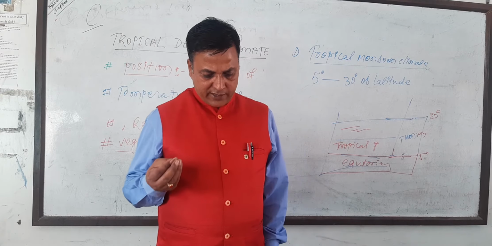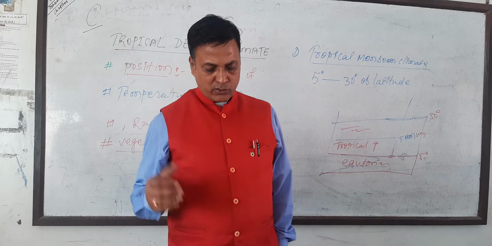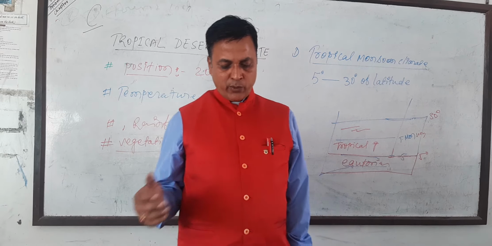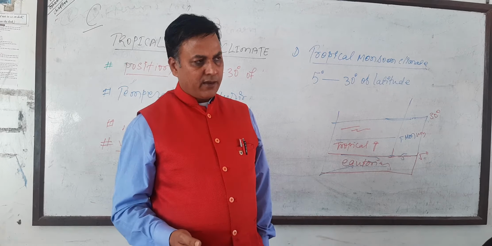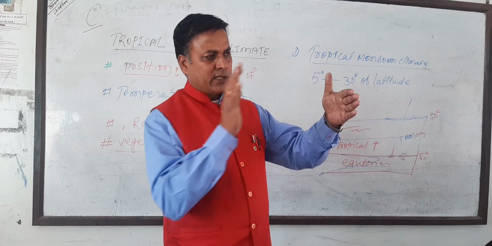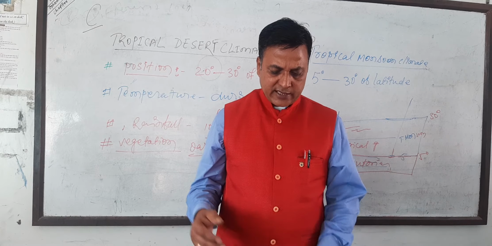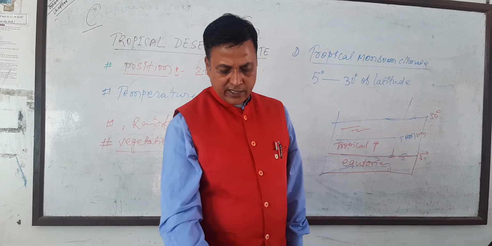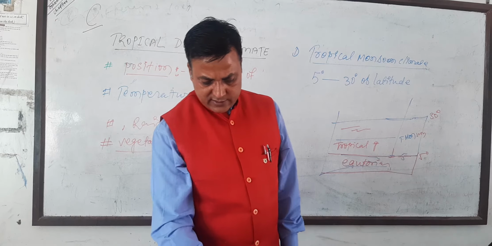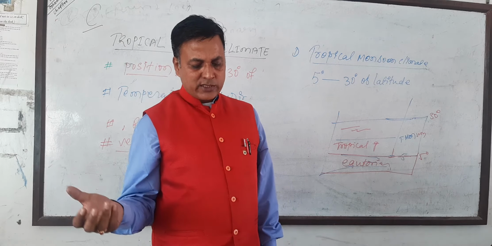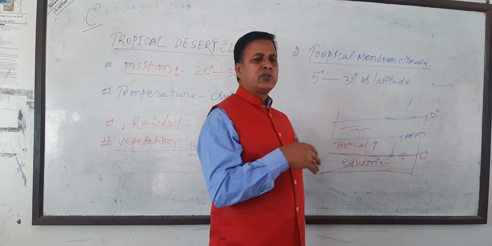The annual rainfall of these seas varies from place to place. It's not the same. The coastal parts and the windward sides of the mountains receive high rainfall. The mountain blocks the wind, and the rainfall is high. And where wind pressure is low in the winter, the rainfall is unreliable and fluctuates from year to year. Some years there is heavy rainfall, some years less. It depends on how active the monsoon is.